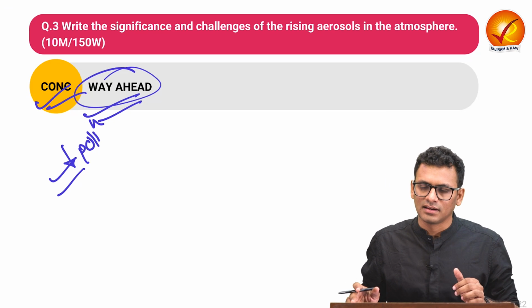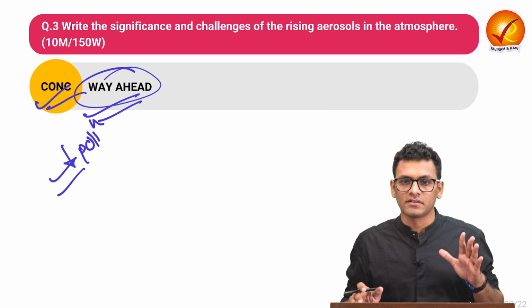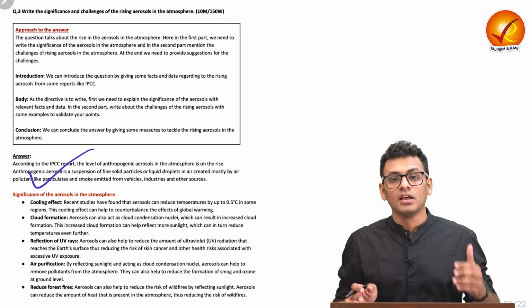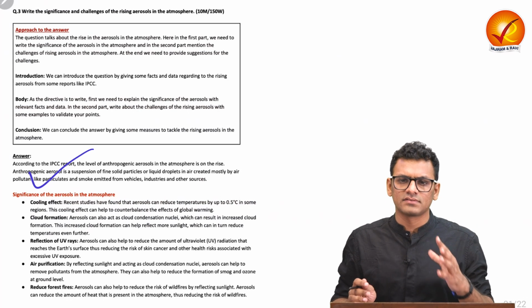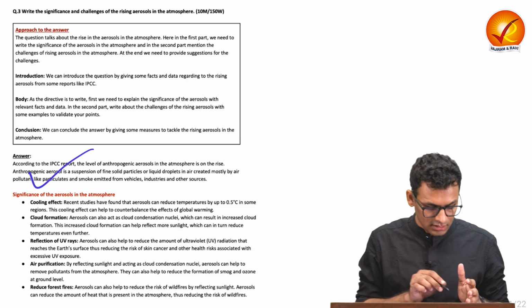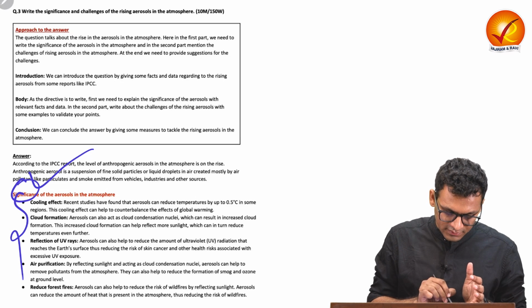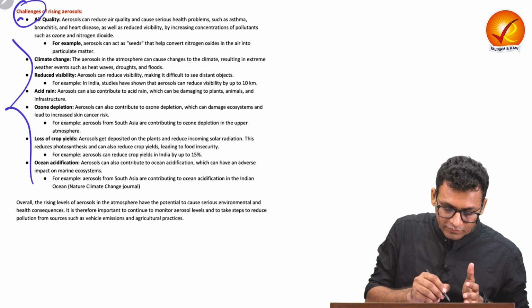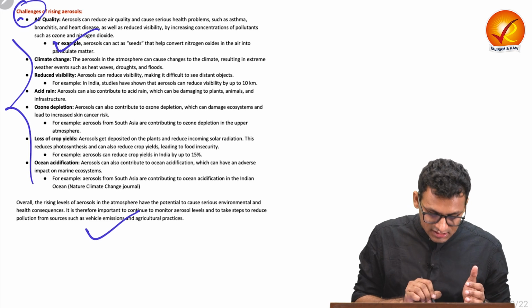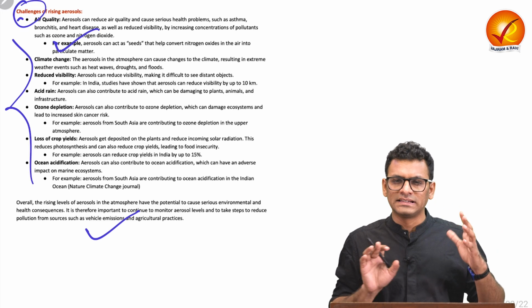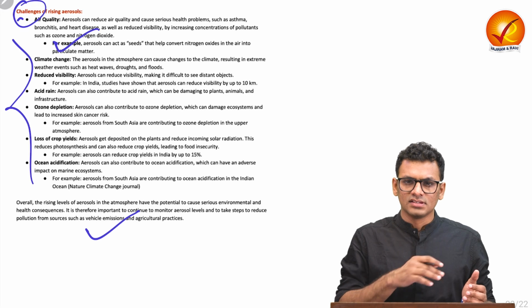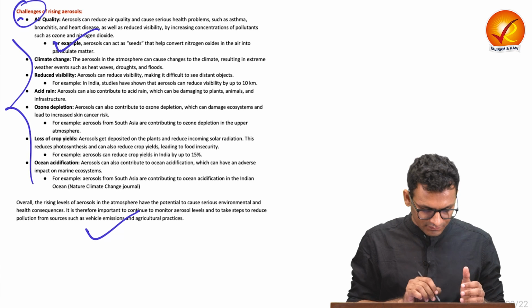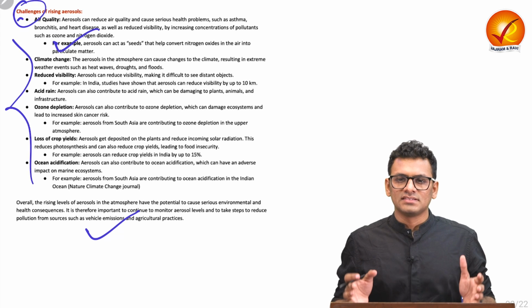Let us see the model answer and understand how we can inculcate all the proof points that we have written for our answer writing practice. In the introduction, you can cite a data point, give the definition, or give the context with respect to the rise in aerosol in the atmosphere. You can talk about the significance in heading 1, listing down the proof points. In heading 2, you can talk about the challenges, listing down the proof points along with certain examples. And lastly, you can talk about going ahead, we need to mitigate certain pollution levels to ensure that the aerosol in the atmosphere is in ambient quantity, and thus we can ensure the climate change impact is also minimal.